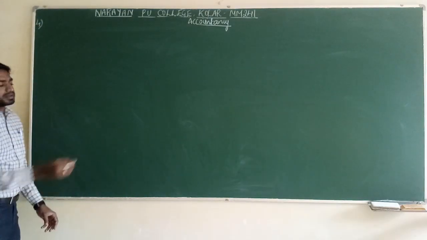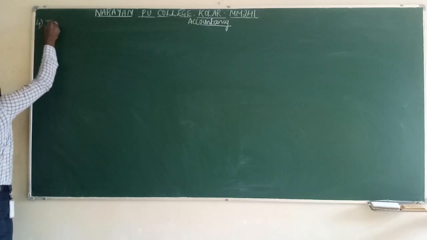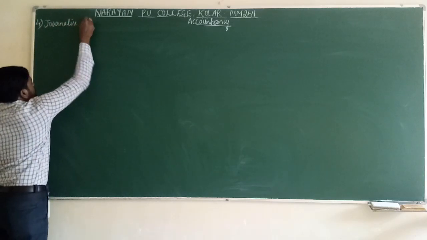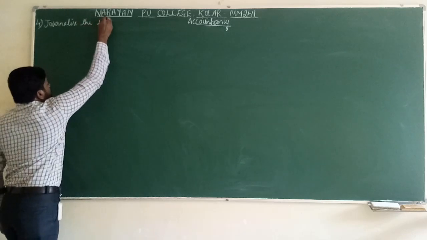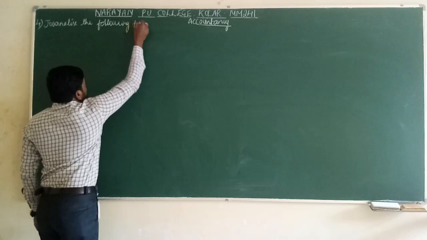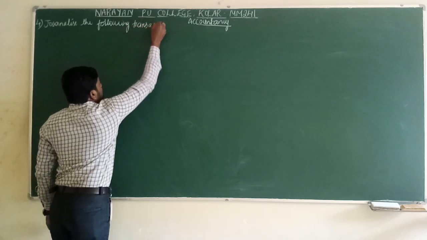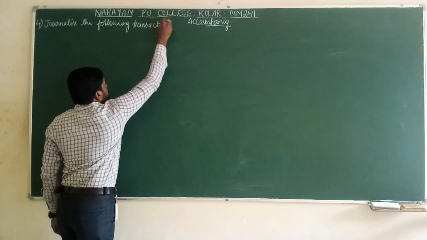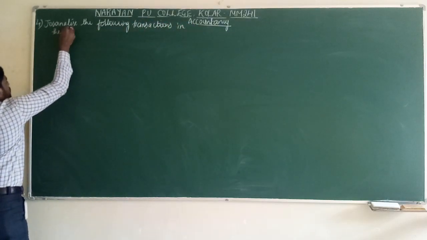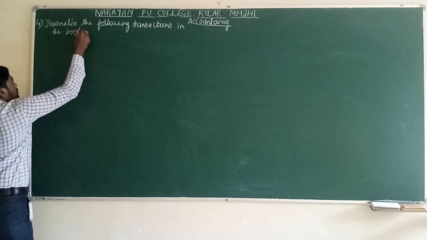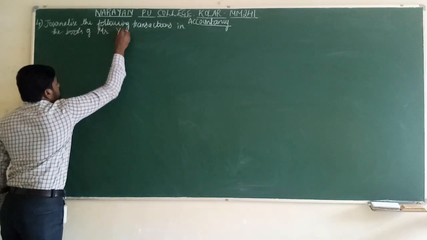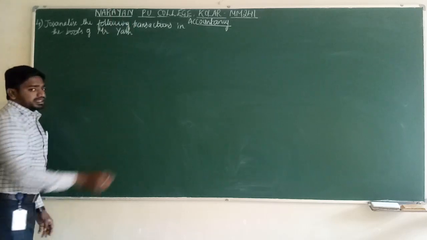Write down in the notes. Journalize the following transactions in the books of Mr. H. This is the question for you.